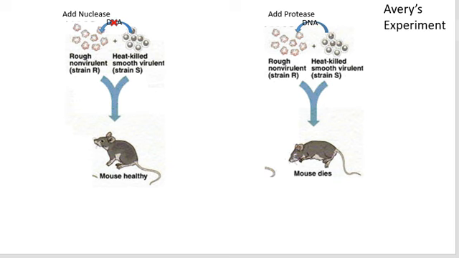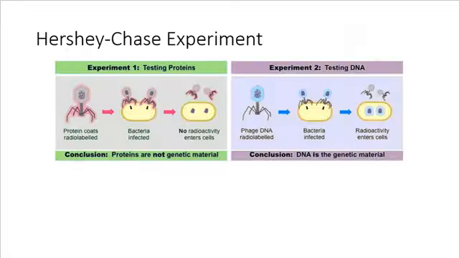And even though the evidence wasn't supporting it, there were some people that held on to the idea and wanted to keep believing that it was actually proteins that were the important genetic information. So in addition to Avery's experiment, another experiment gets done a number of years later that reinforces Avery's findings and finally gets more people to start believing that DNA is in fact that genetic material. And those experiments were done by Hershey and Chase.